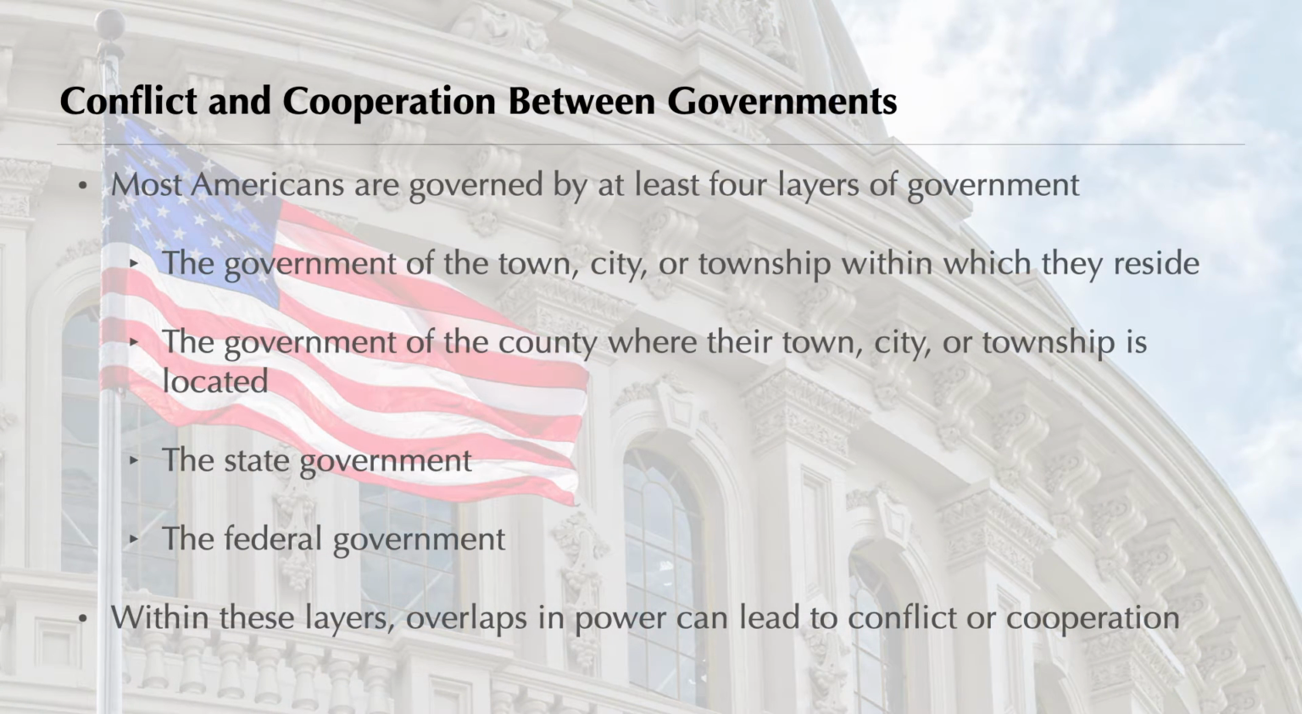Look in your phone book and see how many levels of government are listed that serve you. Like most citizens, you probably live under at least 4 layers of government. Almost every town, city, and township lies inside a county. All these local governments must answer to their state governments. Of course, the nation as a whole is guided by the federal government. As the layers overlap, governments both cooperate and come into conflict.